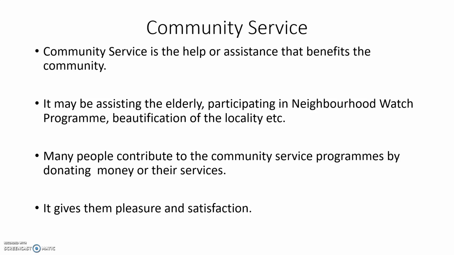Around us some people live. Those are called neighbors for us. That area is called the neighborhood. Around us, whatever is happening, we have to observe. If any problem or doubt is there, we have to inform the police. That is called participating in a neighborhood watch program. Beautification of the locality means how we can make our locality beautiful. We have to plant more trees, grow greenery, and lay the roads. We have to keep our surroundings clean and neat. That is called beautification of the locality.